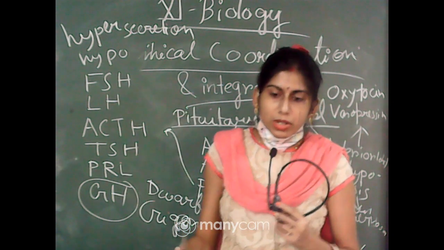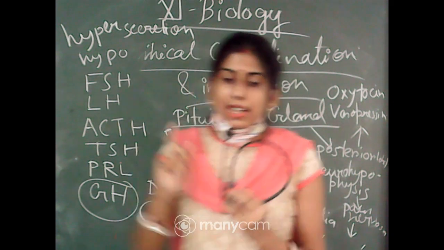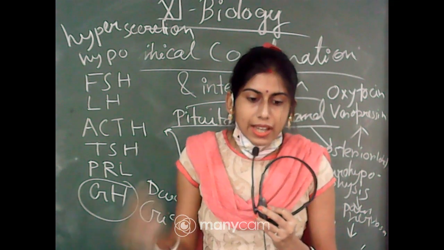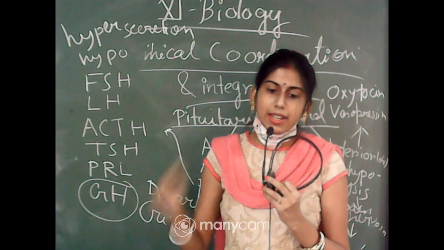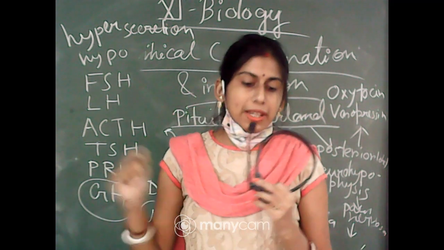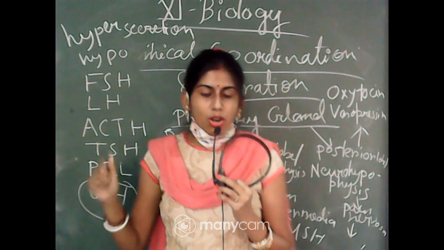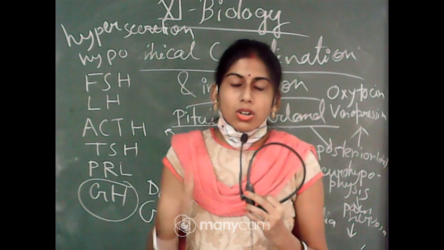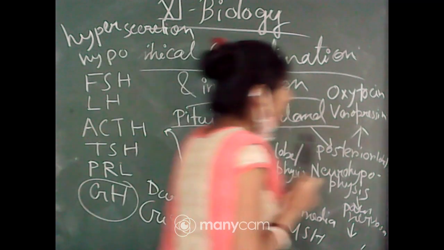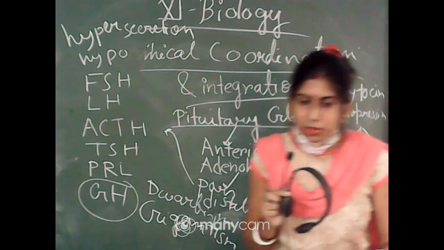The alternative name of vasopressin is ADH, and the full form of ADH is antidiuretic hormone. So vasopressin has different names, that is ADH, antidiuretic hormone, or vasopressin.